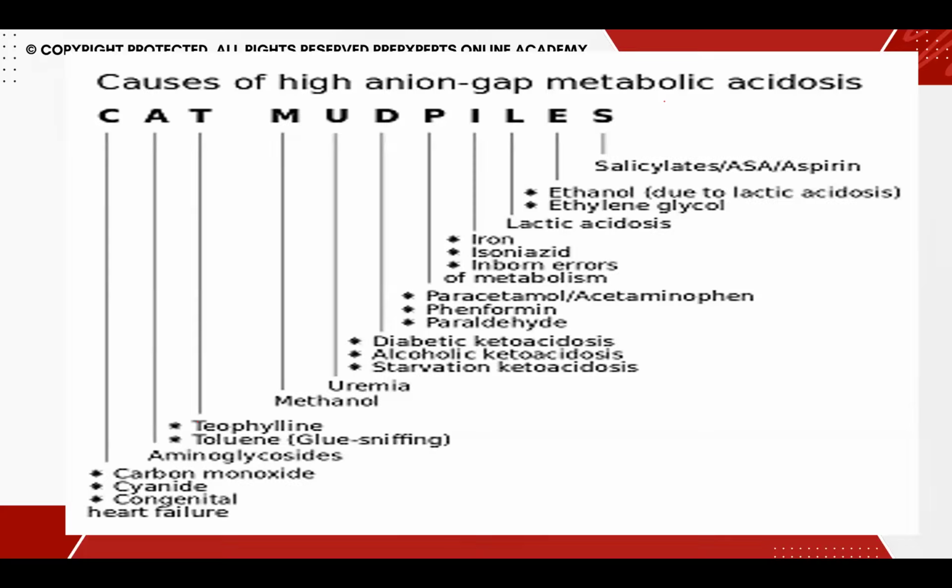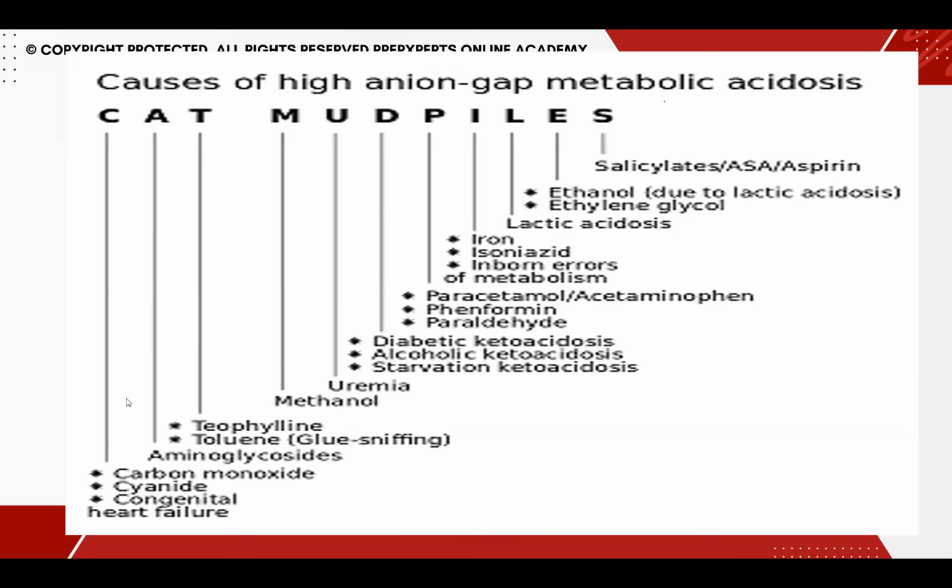So inborn error of metabolism, for instance, if it is organic acidemias, already there is a lot of organic acid inside the body, and whenever we do our lecture on inborn errors of metabolism, always these children present with failure to thrive and also metabolic acidosis. And most of the time, not most of the time, always the metabolic acidosis is high anion gap metabolic acidosis. So these are a few causes I really want you to remember as per your examination: inborn error of metabolism, diabetic ketoacidosis, starvation ketoacidosis, and ingestion poisonings.